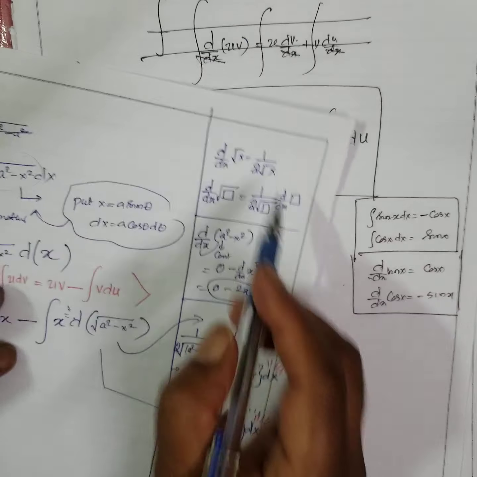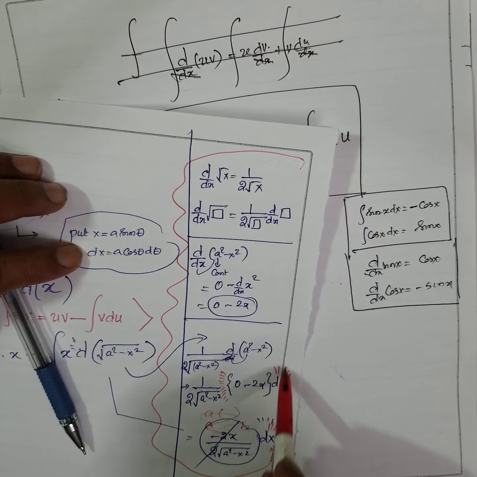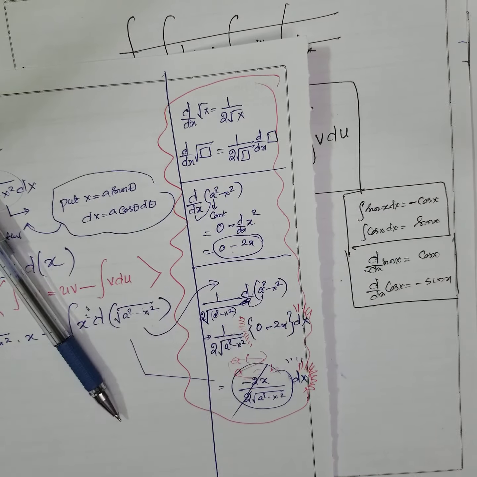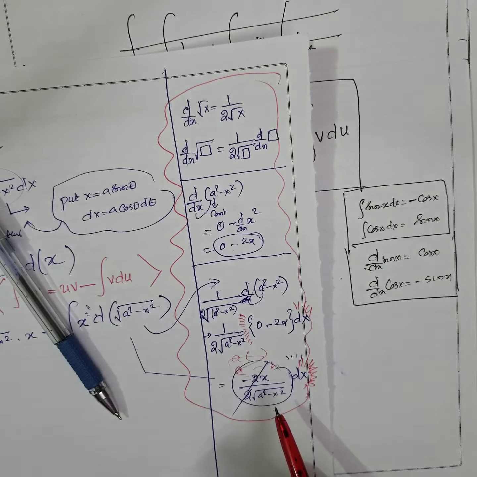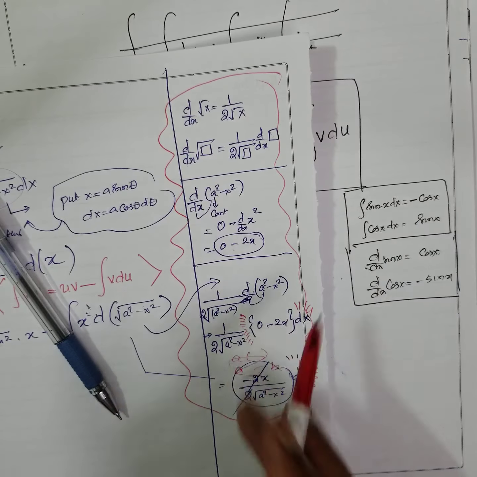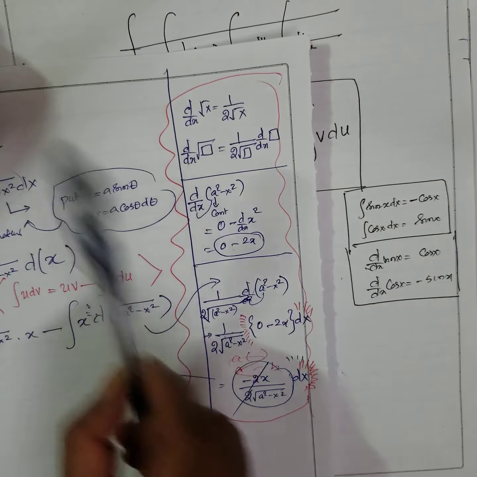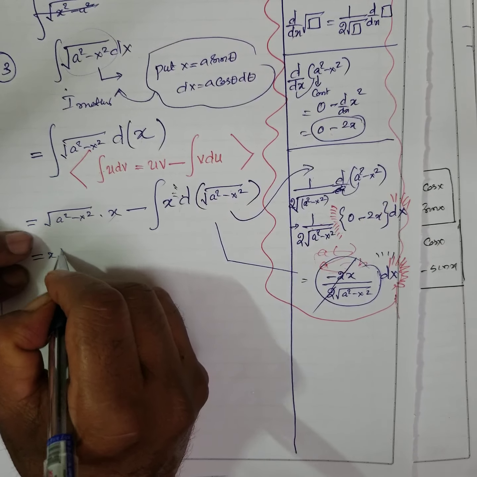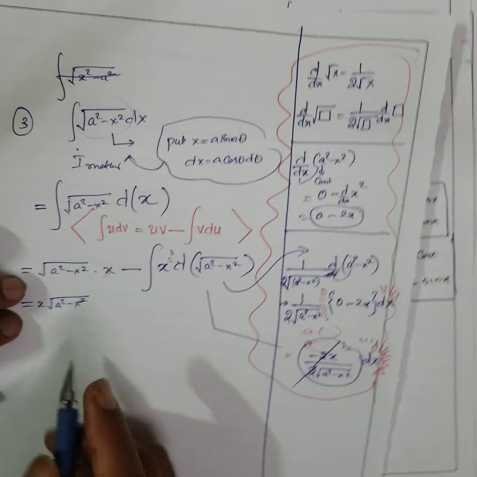All these things, you have to mentally calculate. Mental manipulation. You have to mentally calculate all this. All these things you should run in your mind. Once I'm going to do all these things in one step, it's called a one step solution. Here what simultaneously I'm doing is x root a square minus x square. You are doing an adjustment.